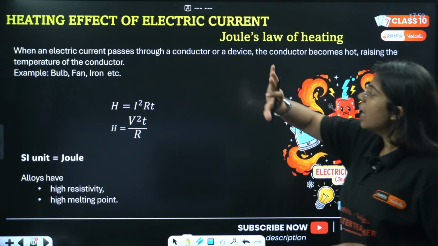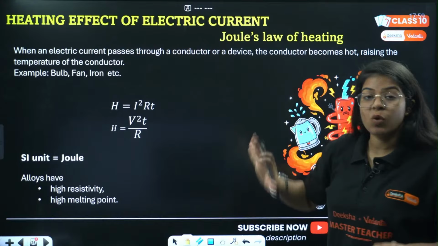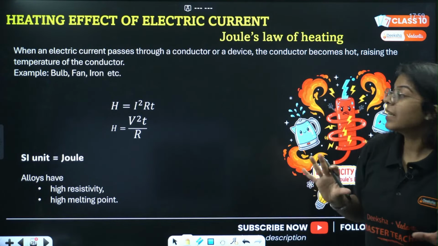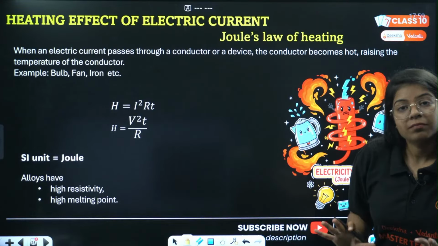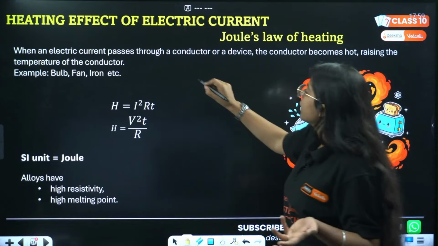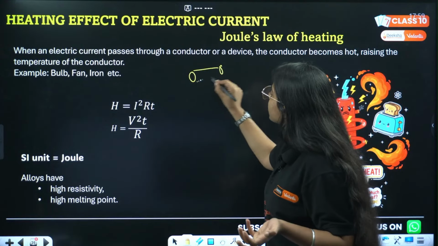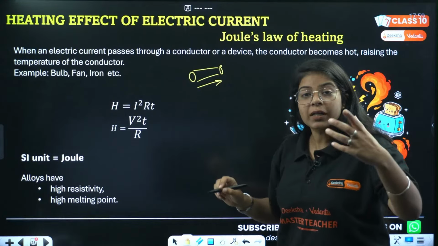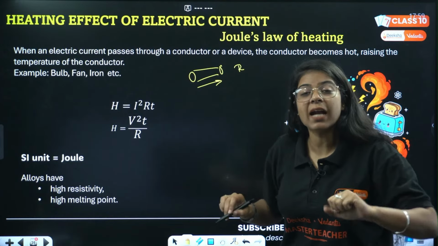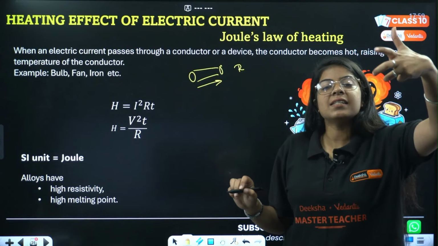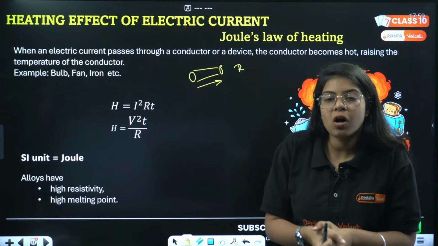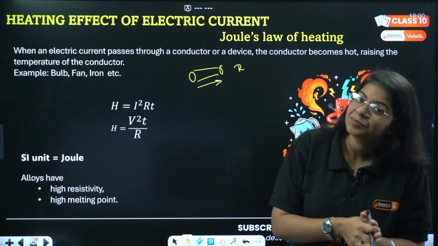Look, when an electric current passes through a conductor or a device, the conductor becomes hot, raising its temperature. That is my heating effect of electric current. Current is passing through this conductor for a long time. It is getting resistance from the conductor. Because of that, the temperature of the conductor rises and it results in the heating effect of electric current, which is also Joule's law of heating.